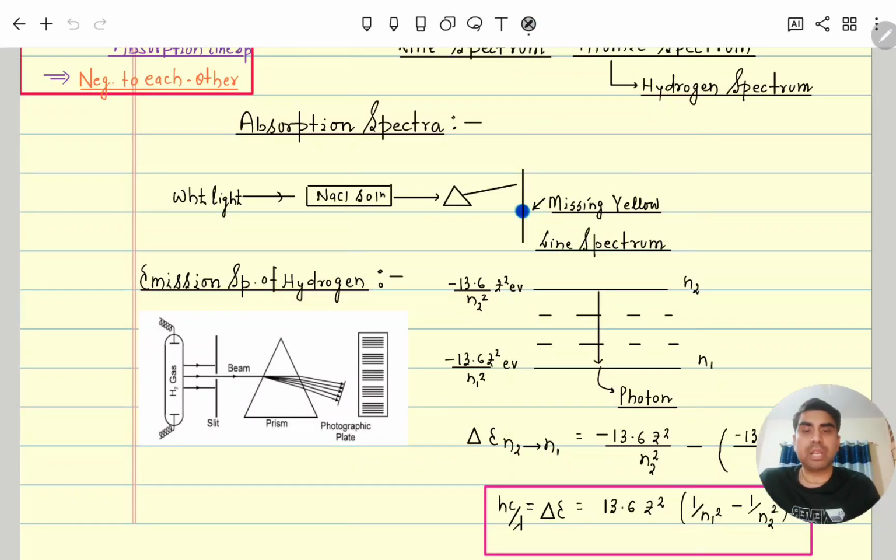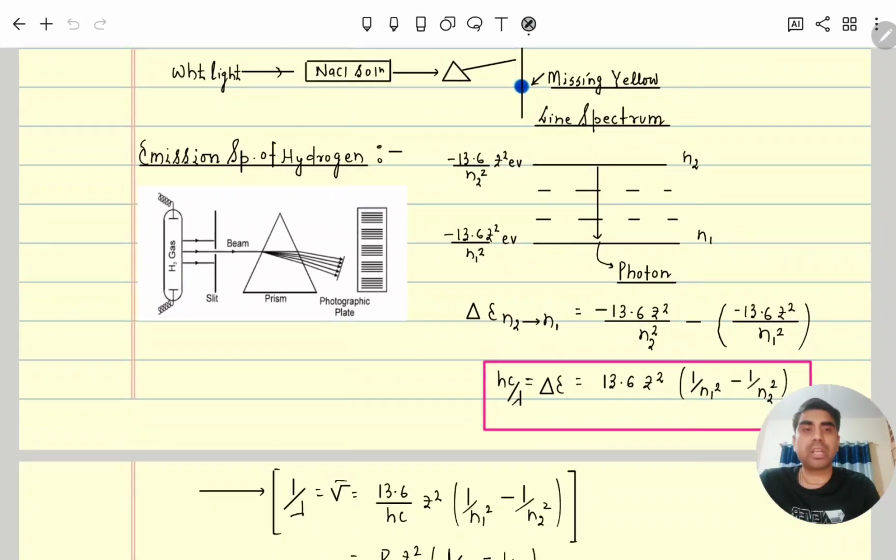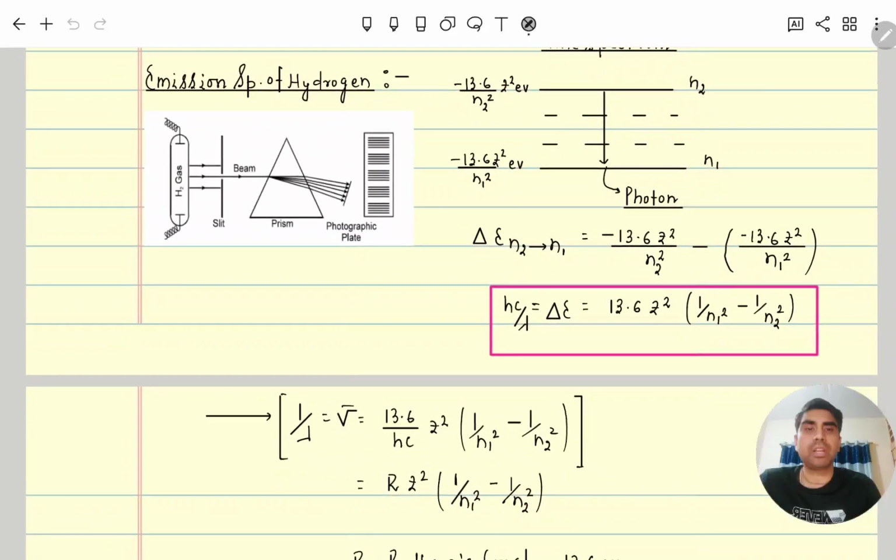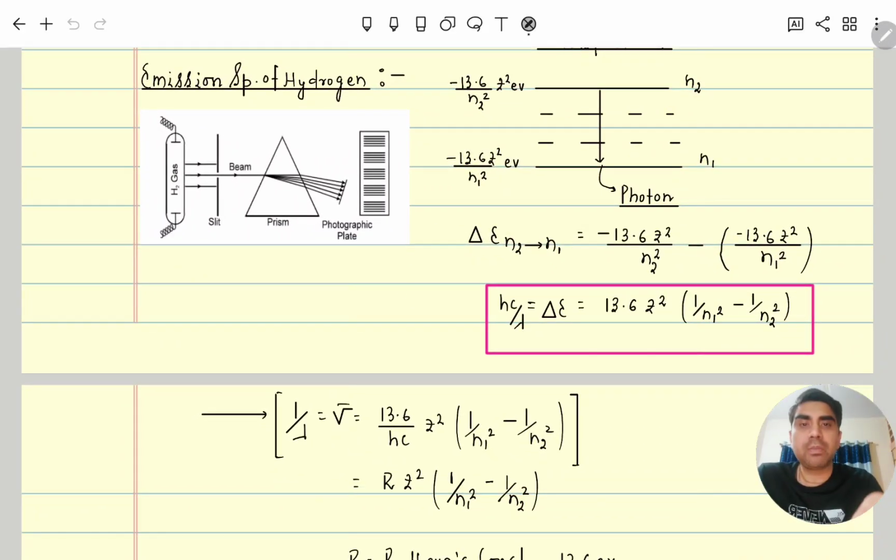Now coming to the line spectrum of hydrogen-like atoms, which form a line spectrum. In the emission spectrum, what does emission mean? Once hydrogen gas is excited, as it comes down to the ground state or its respective orbit, it releases energy, and that energy passing through a prism forms a different set of line spectra. Clear?